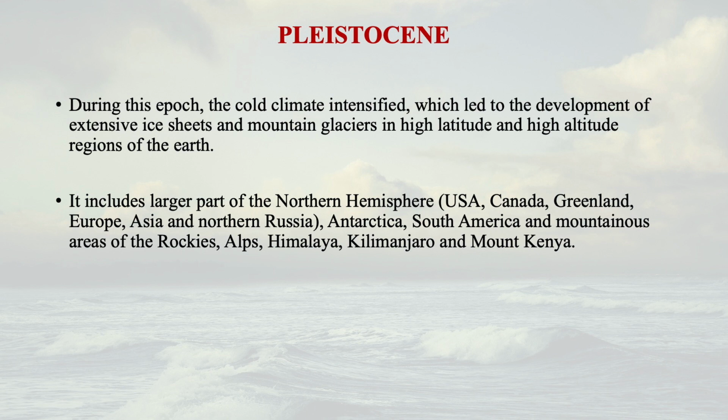If you see the large part of the northern hemisphere, whether it's USA, Canada, Greenland, Europe, Asia, northern Russia, and down south Antarctica, South America, and even the mountainous regions of the Rockies, Andes, Himalayas, all have been covered by glaciers. So that is the uniqueness of this Pleistocene epoch, wherein the cold climate was very, very severe, and that led to the formation of a lot of glaciers.